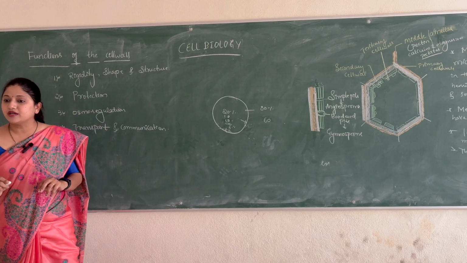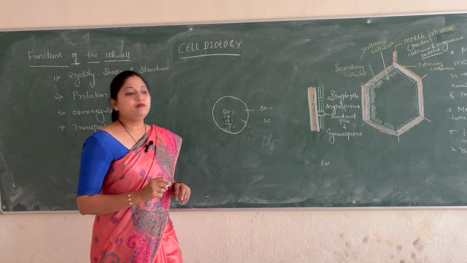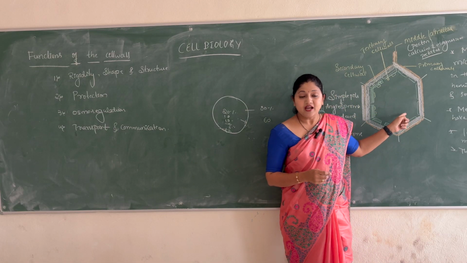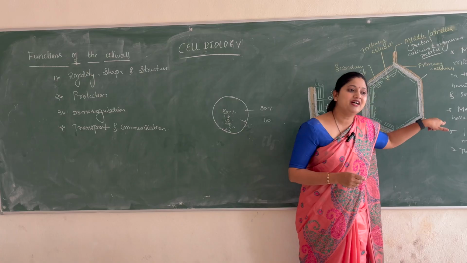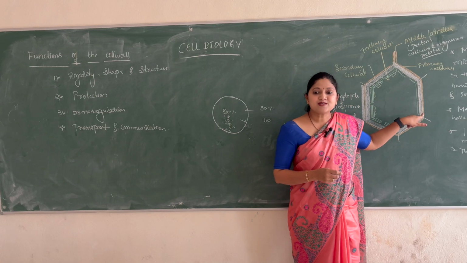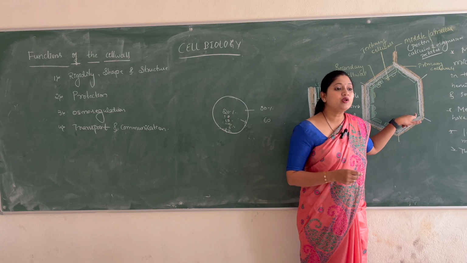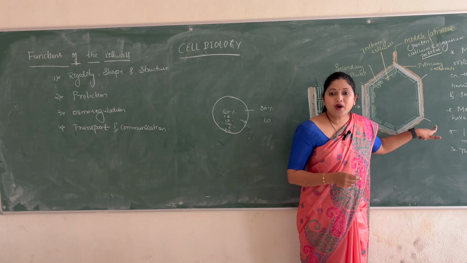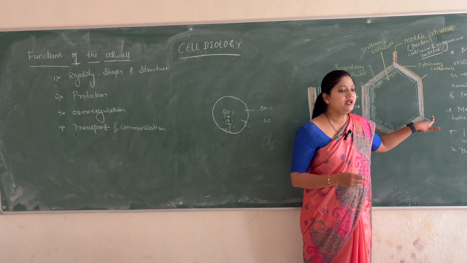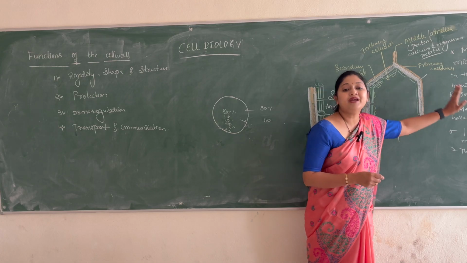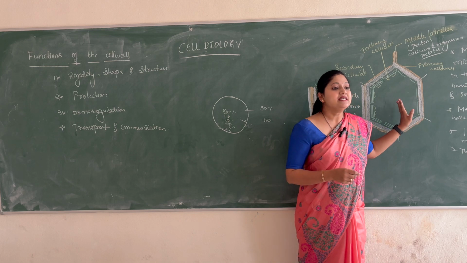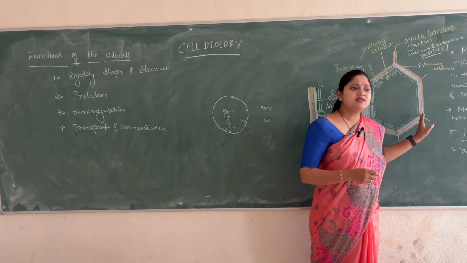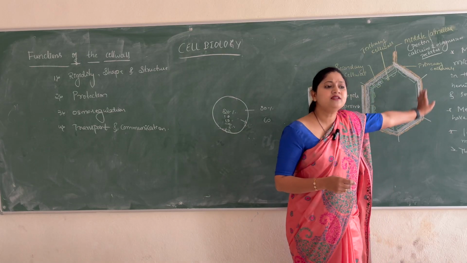Transport and communication we have just seen here. We have plasmodesmata present, which are running through the pits of the cell wall, right? Plasmodesmata connections which are running through the pits of the cell wall. So if that cell wall had not provided the pits, definitely in the matured cells, there would not be any communication between the cells or any transport of the materials between the cells, because when the cell becomes matured, it gets a rigid cell wall.